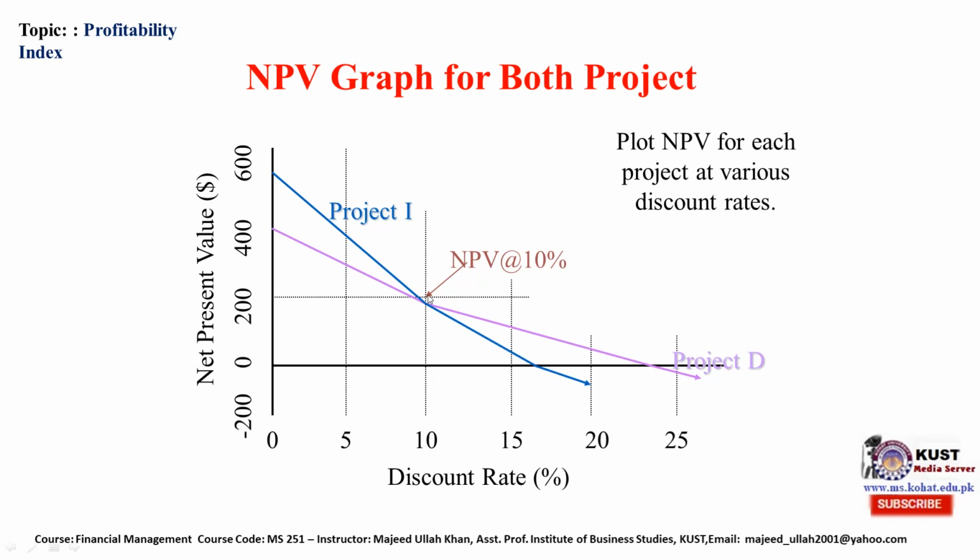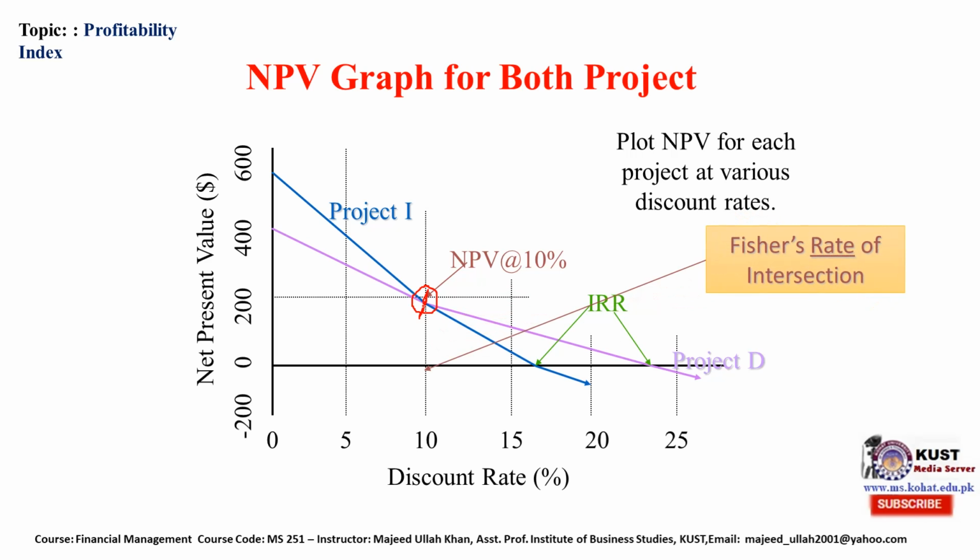Now at a 10% discount rate, both projects have the same net present value. The rate where the net present value is the same for both projects is called the Fisher rate of intersection.